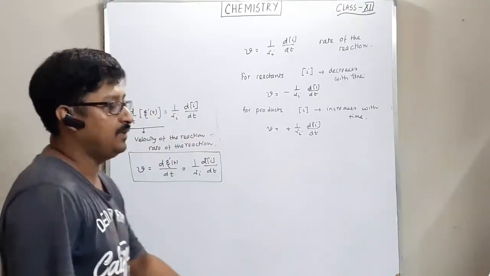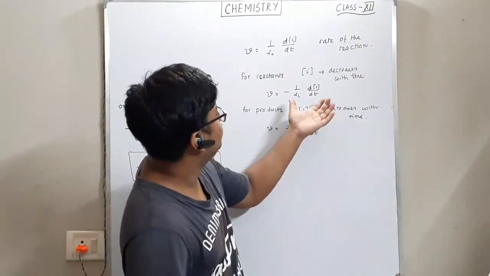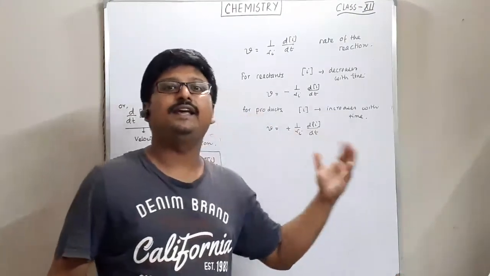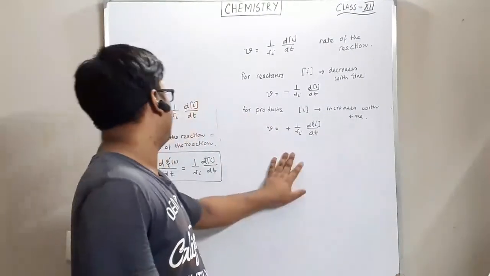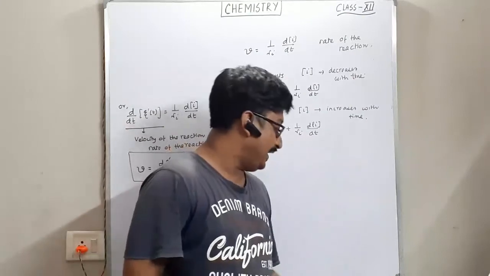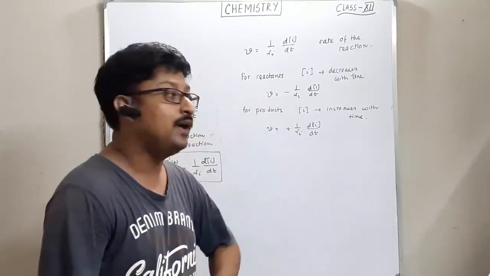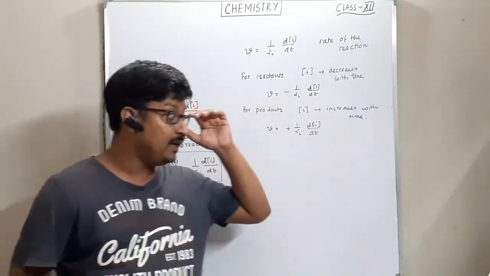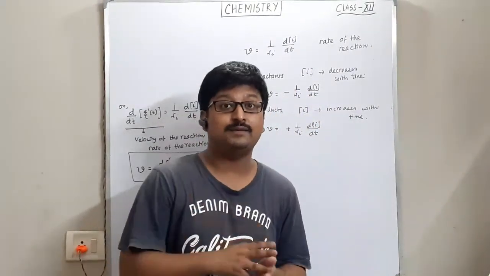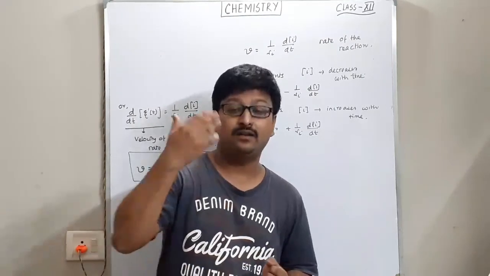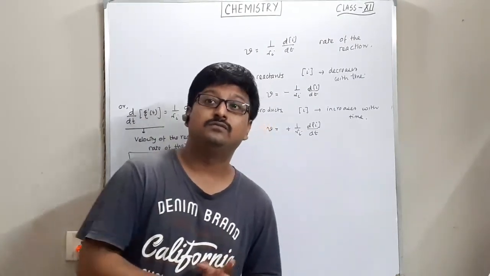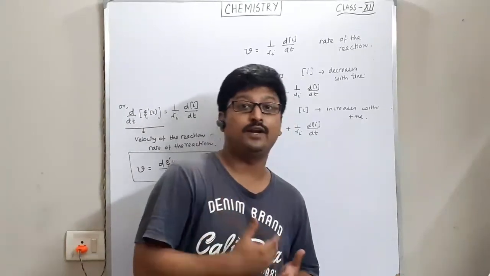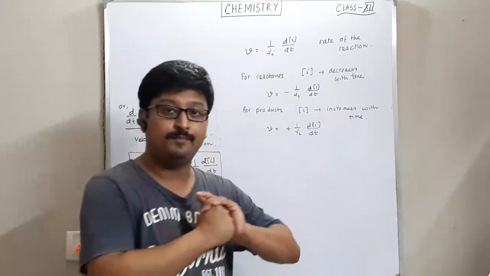Clear? Very simple. Okay. So this is the general rate expression for any chemical reaction, which was given by T. De Donder in 1922. Now, this was the formal introduction of the rate of the reaction. Next, we will talk in detail about this rate of the reaction, and we will discuss one by one the important topics which were there in the chapter. Okay.